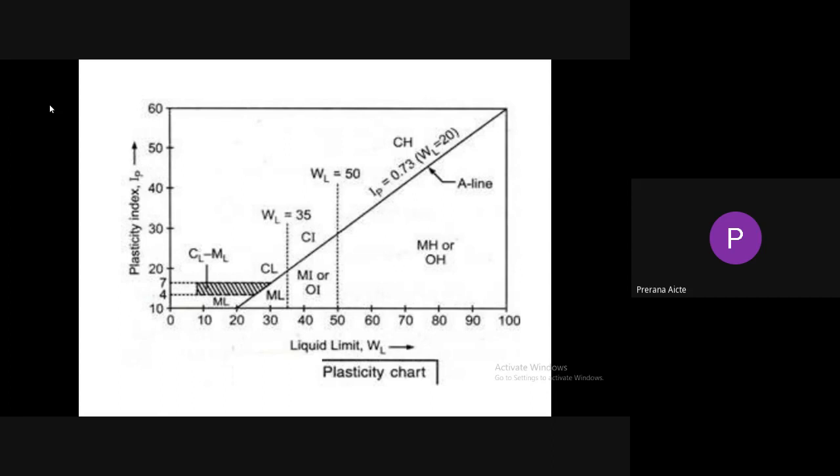If points lie above the A line, it is called clay. If the points lie below the A line, it is called organic soil or inorganic silt.